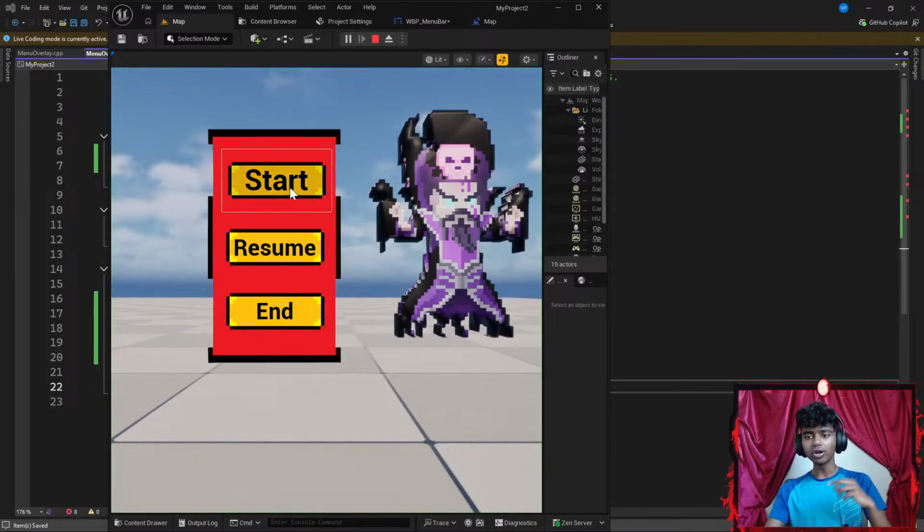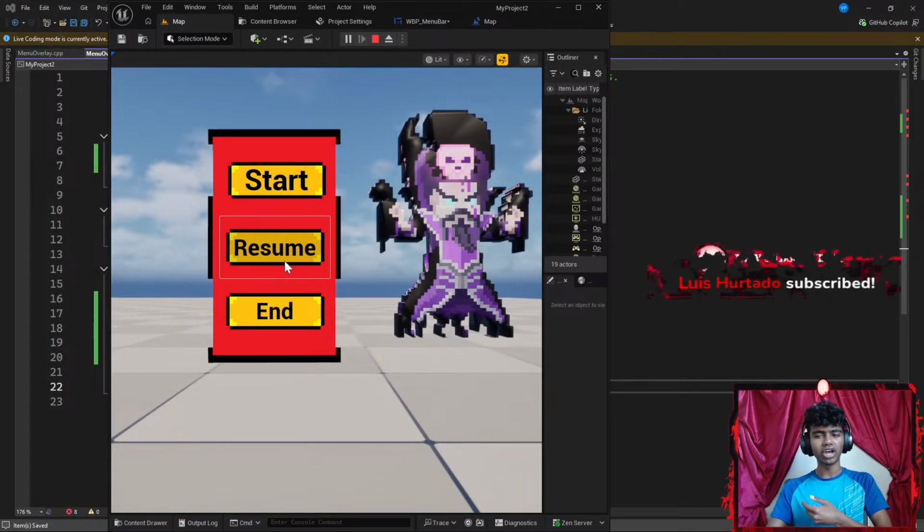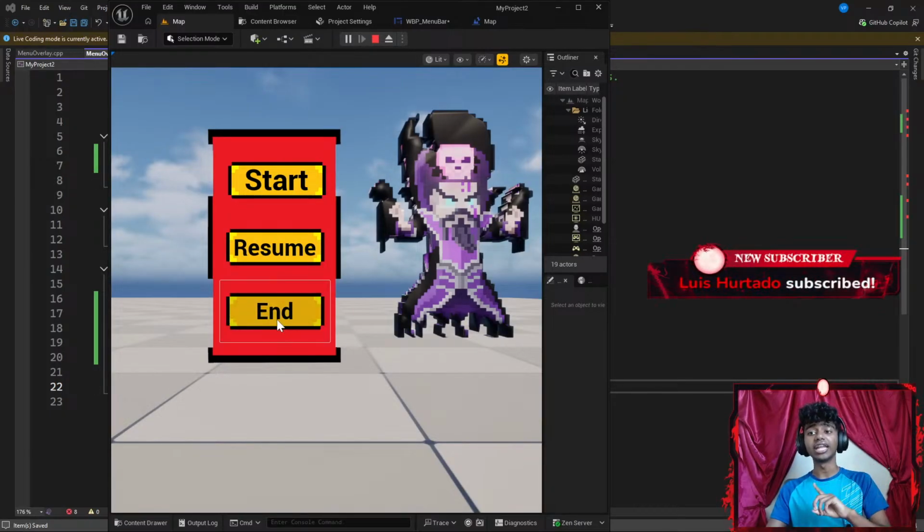That's it, let's go ahead and run the code. Now, if I start, nothing happens. If I resume, nothing happens. But if I were to hit end, well, nothing happens either. Oh, I see.